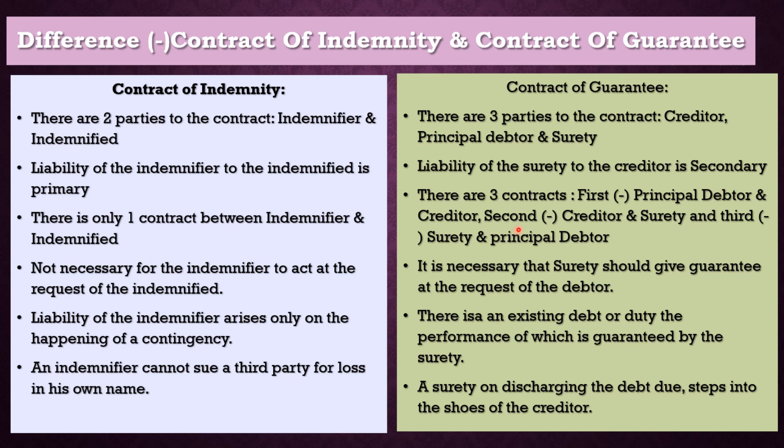The second contract is between creditor and surety, that is Mr. Kapil and Ms. Trisha. The third contract is between the surety and the principal debtor. In our example, the third contract is between Trisha and Mr. Mahesh. So, under contract of guarantee, there are three contracts involved.